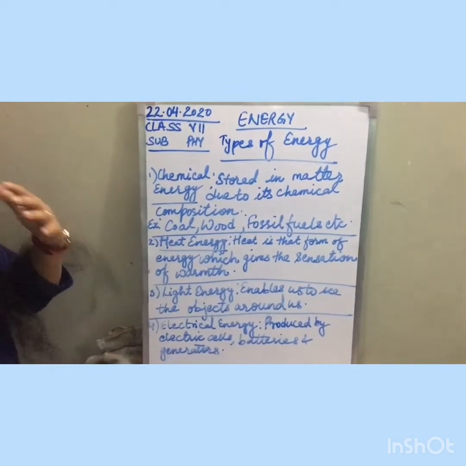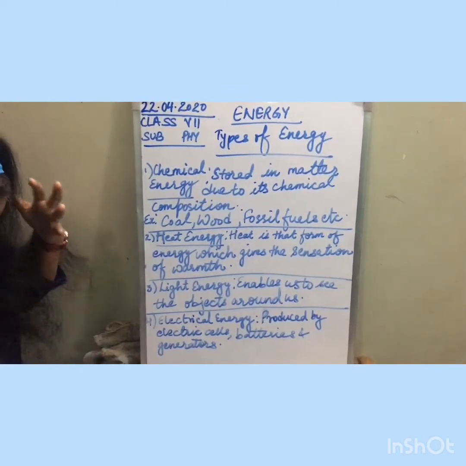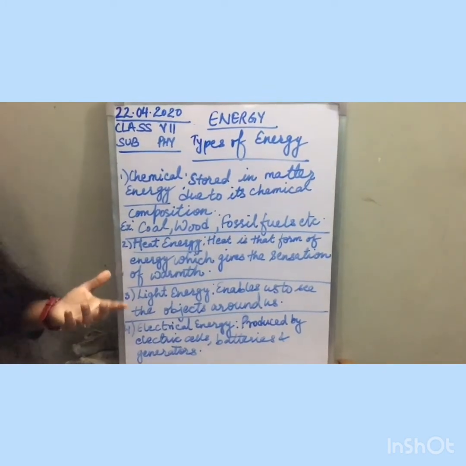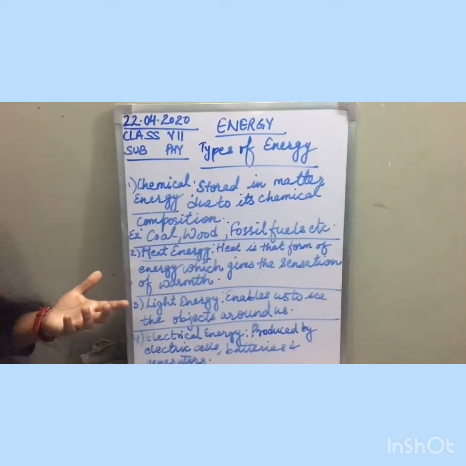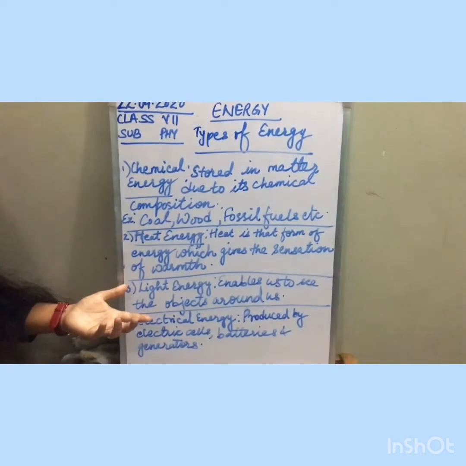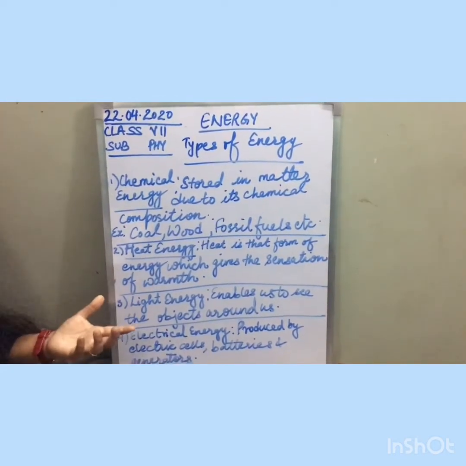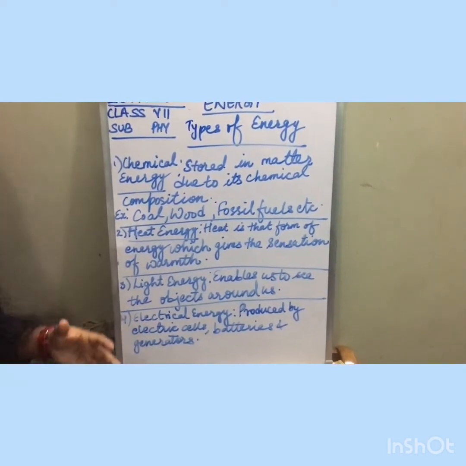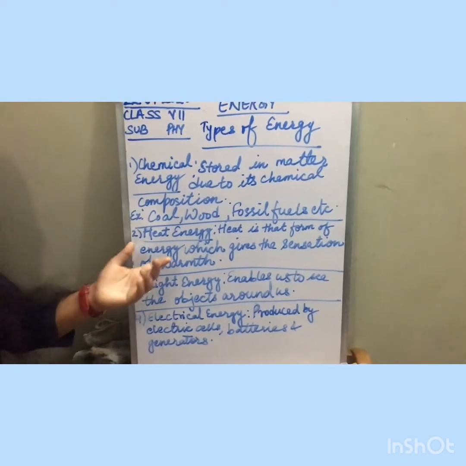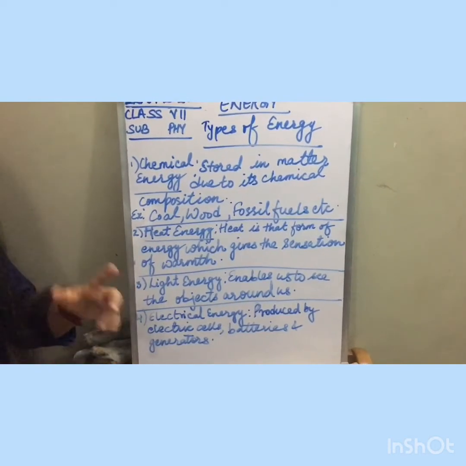But at night, we have electric bulbs, fluorescent tubes, CFLs and LED lamps. We use them to see the things around us. Sunlight is necessary for photosynthesis, the process of preparing food by green plants. Plants use sunlight to prepare food.